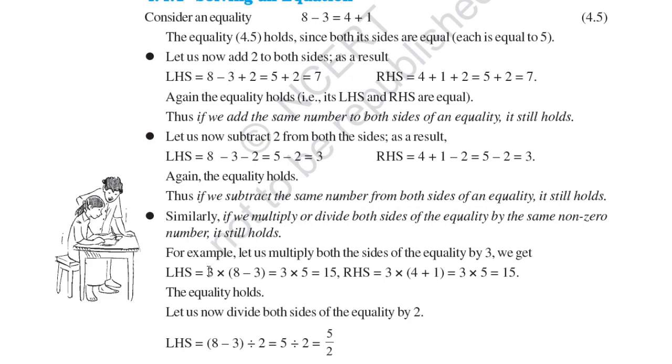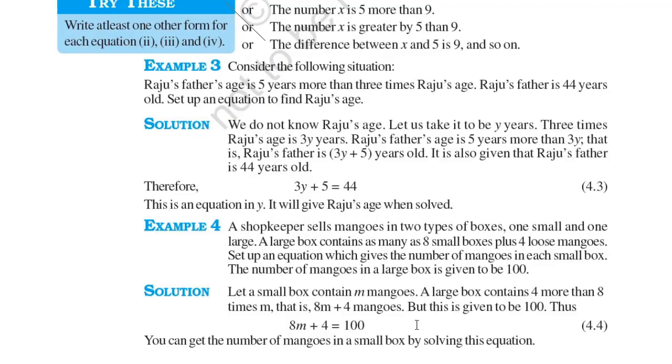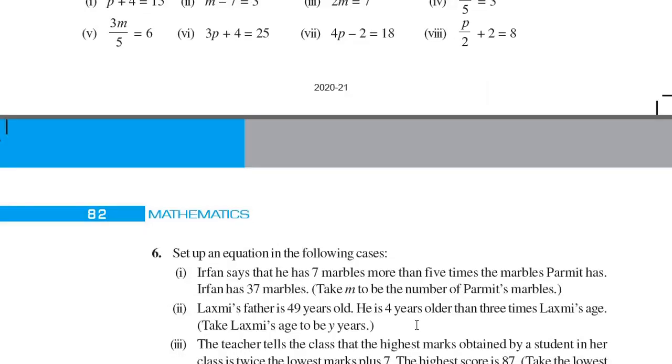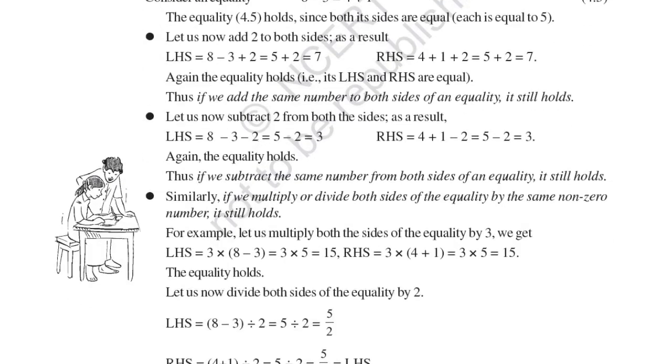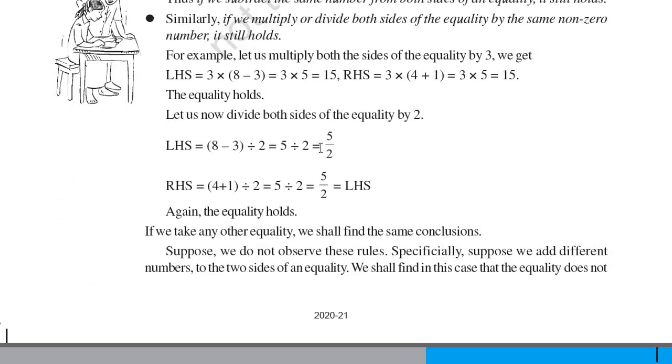So when we multiply, here we are multiplying by 3, so here it is coming 15 and here also 15, so here the equality holds. Let us now divide both sides of the equality by 2. So we are dividing by 2, and here also it will hold. You can see 5 by 2, and here also it is coming 5 by 2, so the equality holds. If we take any other equality, we shall find the same conclusions.